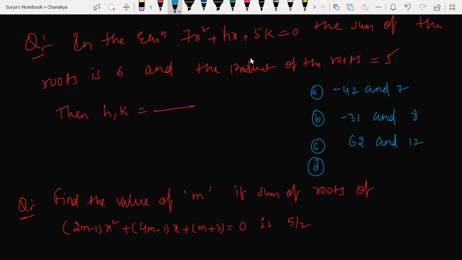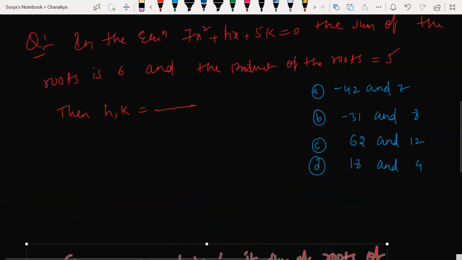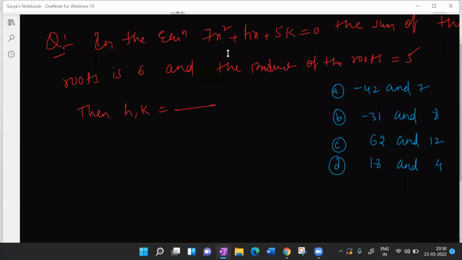Option D, 18 and 4. All right, so these are the options you have. Let's see how many of you are doing this. I think time is up, I can't give more than this. Option B. Let's check this.